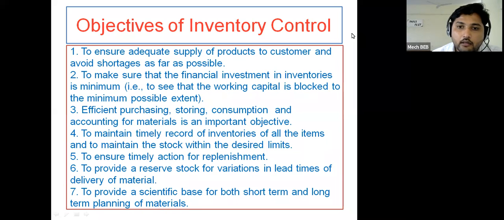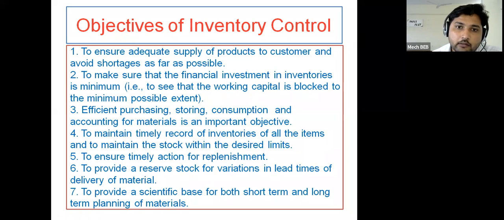So here your objective is to reduce these losses, and to reduce the blockage of capital of any industry. The working capital should be blocked to the minimum possible extent. So the objective is to reduce the blockage of capital investment, or we can say the cash flow of that particular industry.